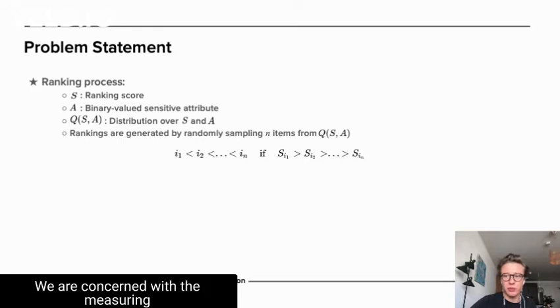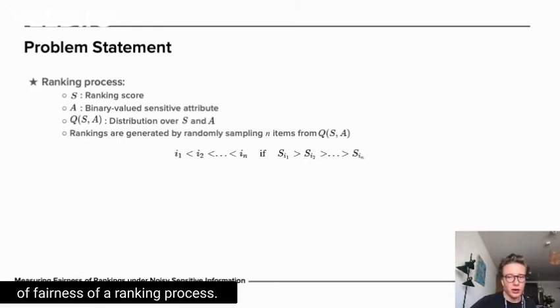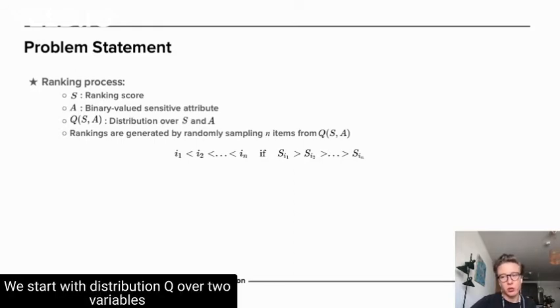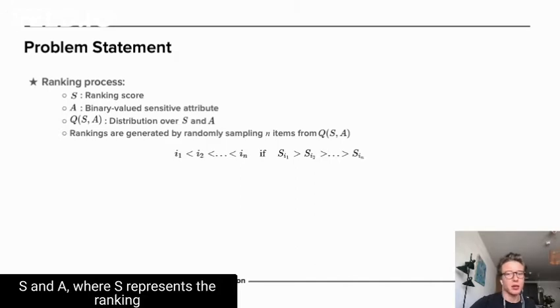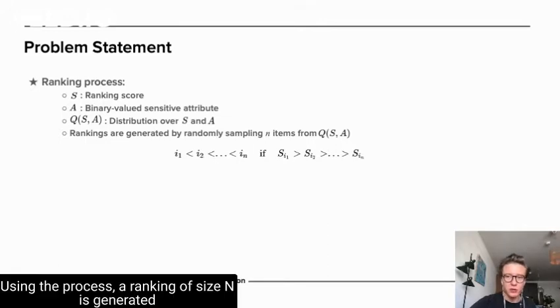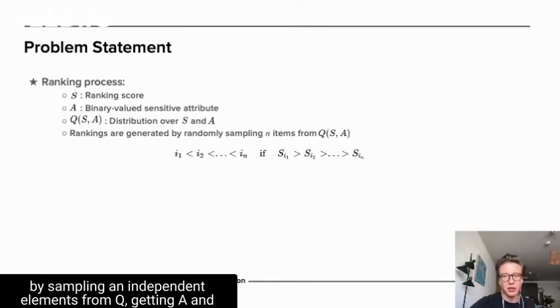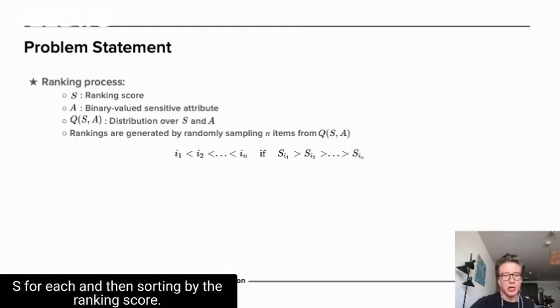We are concerned with the measuring of fairness of a ranking process. We start with distribution Q over two variables S and A, where S represents the ranking scores and A is the binary sensitive attribute. Using the process, a ranking of size n is generated by sampling n independent elements from Q, getting A and S for each, and then sorting by the ranking score.